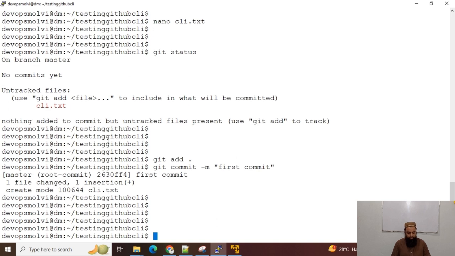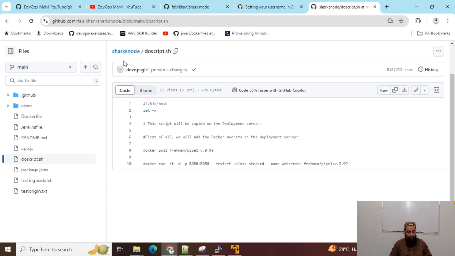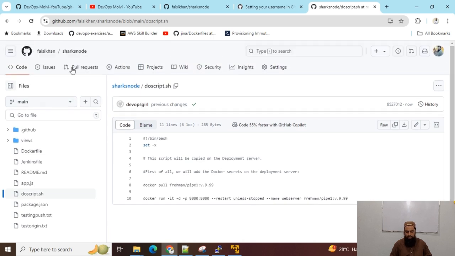I will just add it, git add, and git commit -m first commit. Okay, now I have this repository on my local VM, and I want to have this repository with all of these changes, commits, and files on my GitHub repository. You can see I do not have such a repository, testing-github-cli, on my GitHub account.